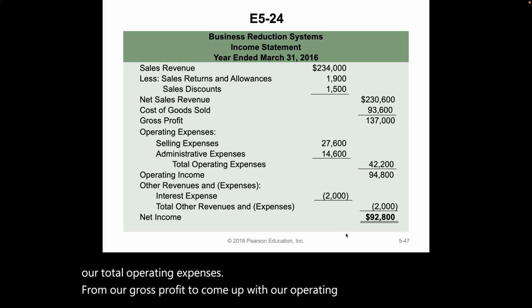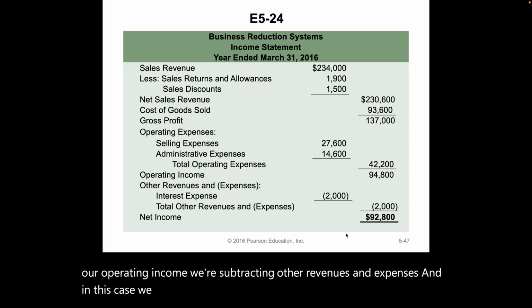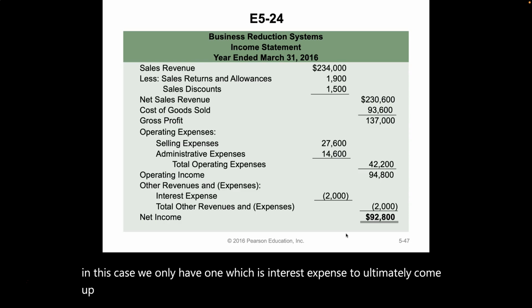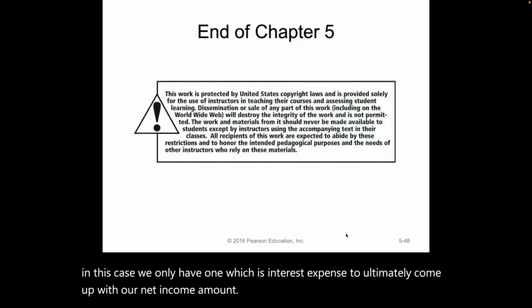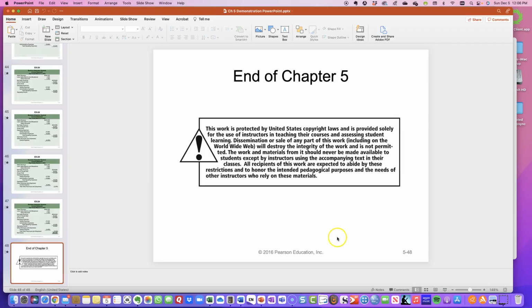And then from our operating income, we're subtracting other revenues and expenses. And in this case, we only have one, which is interest expense, to ultimately come up with our net income amount. And that is the end of our demonstration problems for Chapter 5.